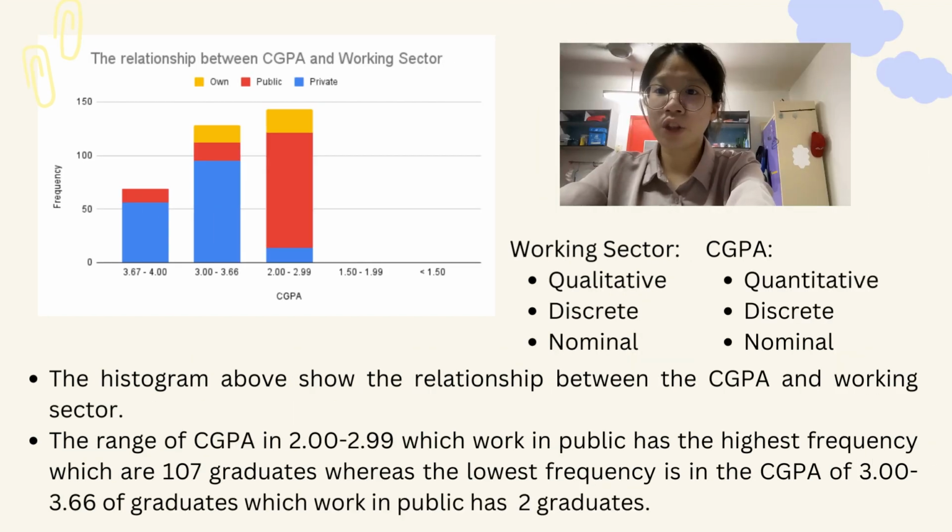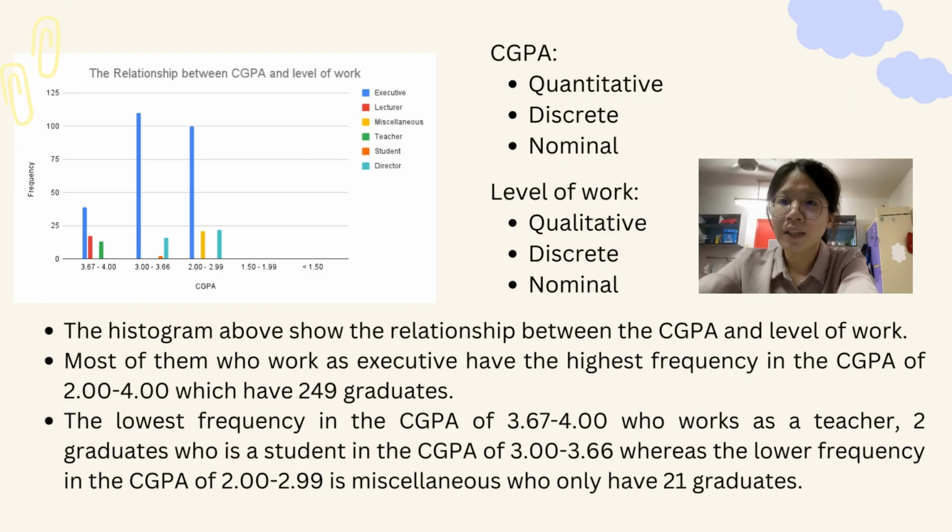The histogram shows the relationship between the CGPA and working sector. The range of CGPA in 2 to 2.99 which work in public has the highest frequency, which are 107 graduates, whereas the lower frequency is in the CGPA of 3 to 3.66 of graduates who work in public, which has 2 graduates.